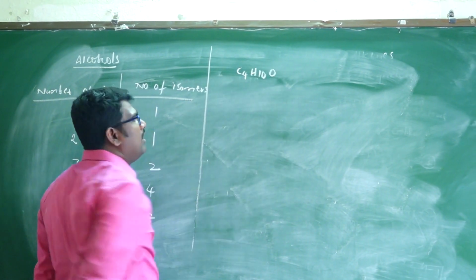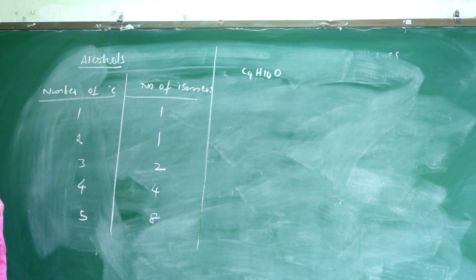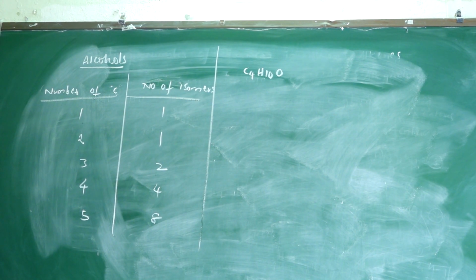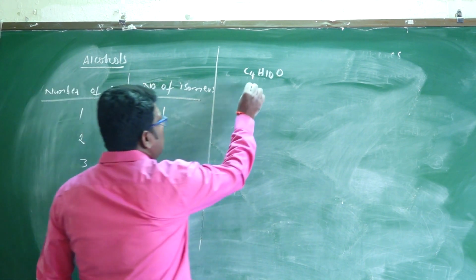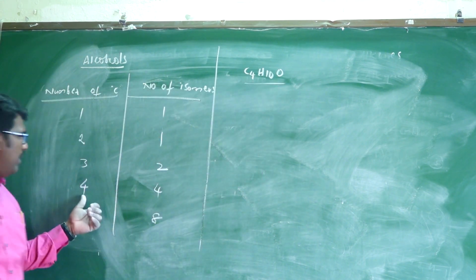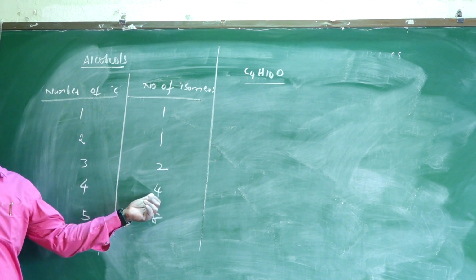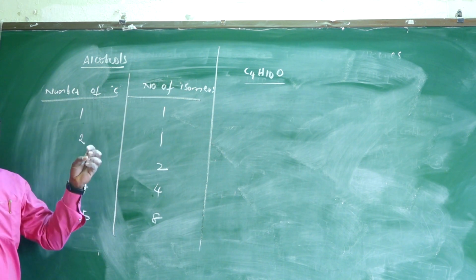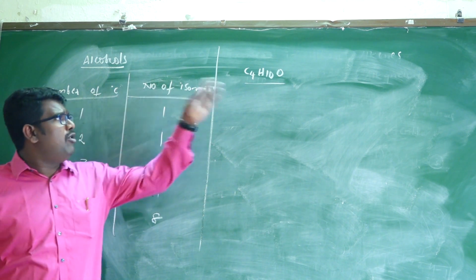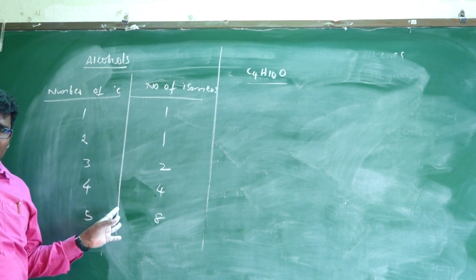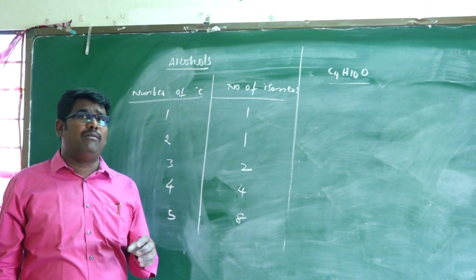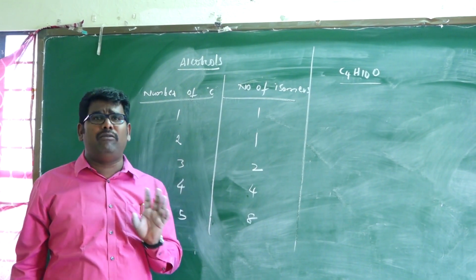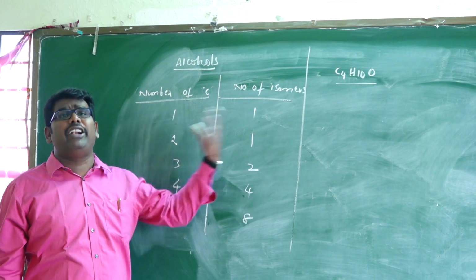For example, which has been repeated so many times in the past, C4H10O. The given molecular compound is C4H10O. How many isomers are possible? 4. Okay. If you don't know this trick for calculating the number of isomers, there is only one way, that is writing the structures.